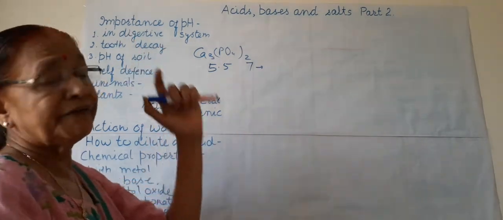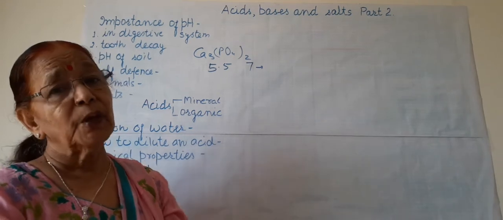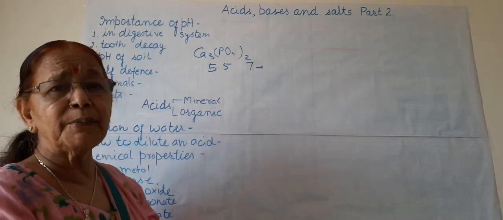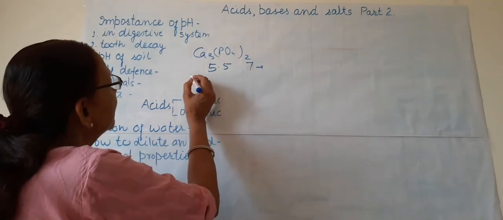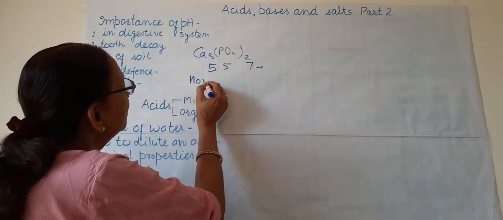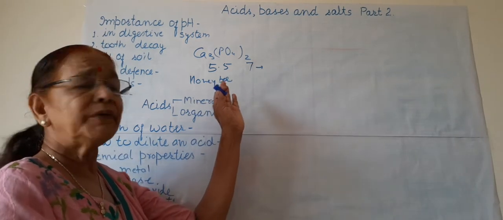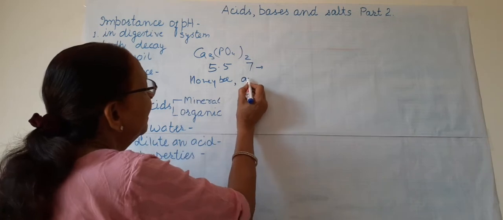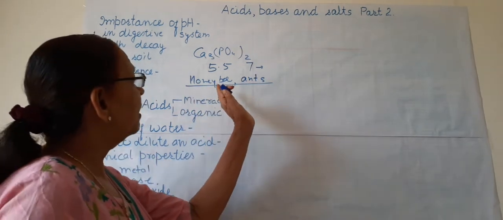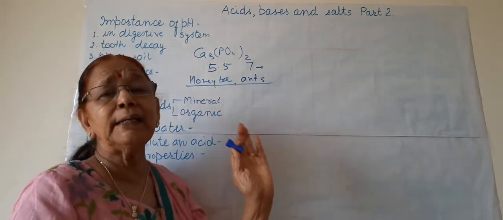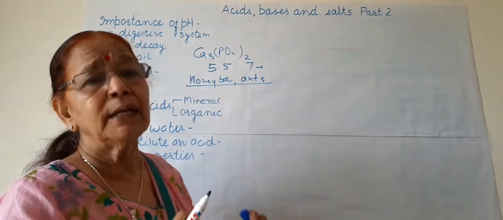Next is self-defense. What is self-defense? In animals and plants, both want to protect themselves. In some wasps or in some insects like honeybees, you must be knowing about the sting of the honeybee. Then ants, if honeybees or ants sting a person, then there is a swelling on the skin and irritation on the skin.